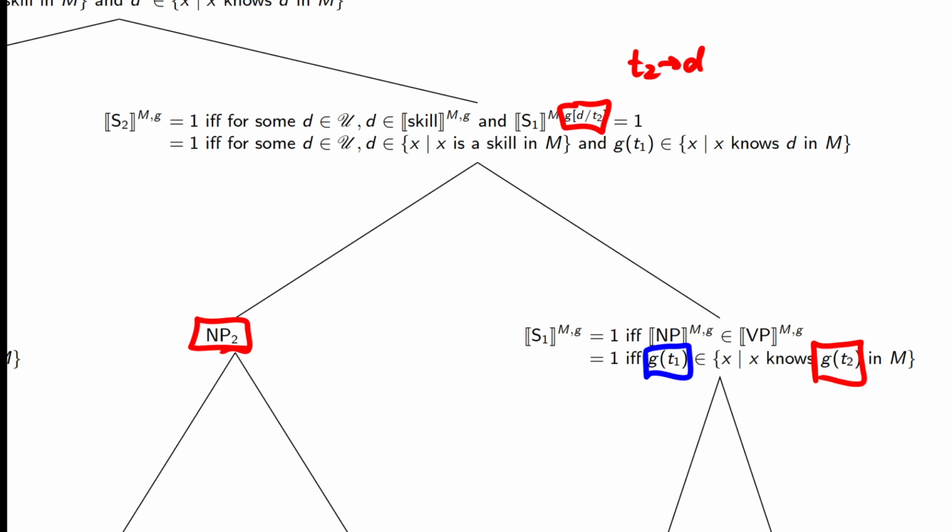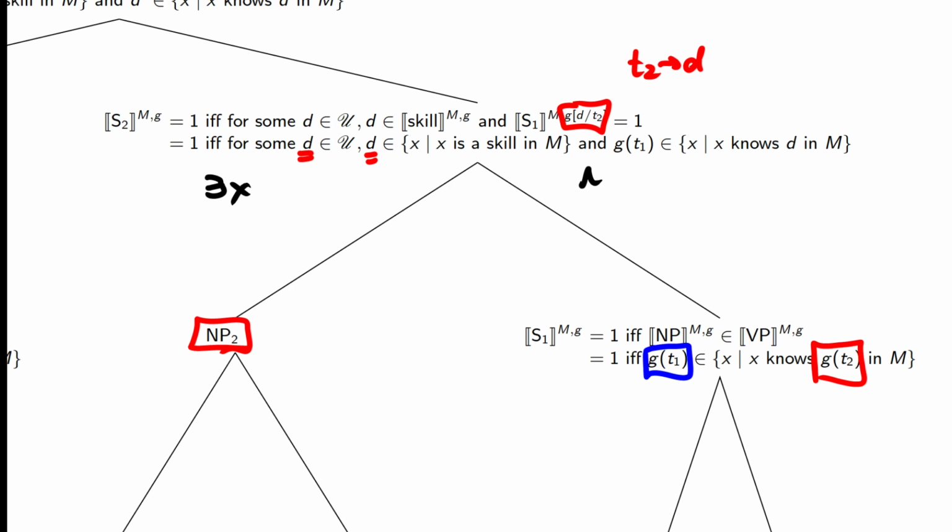So what we see here is that when we spell this out, for some d in our universe, d is in the set of x such that x is a skill in M. And we use "and" because we have the existential, of course.